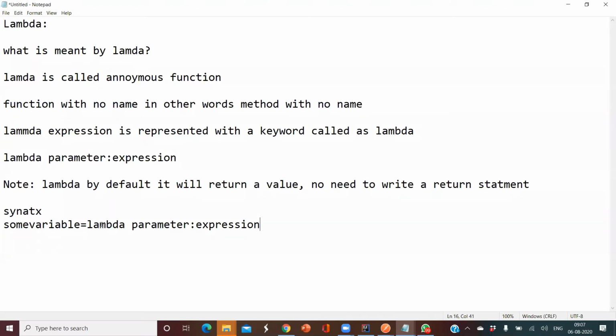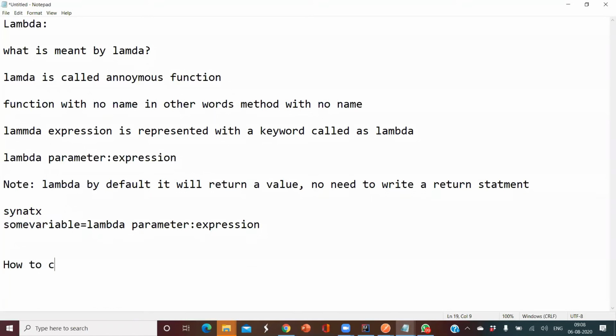Now what happens here? We'll be passing the parameters, the expression will be evaluated, and it is going to return some value by default. That value is going to be stored in this variable. So we have to access this variable to see the result.